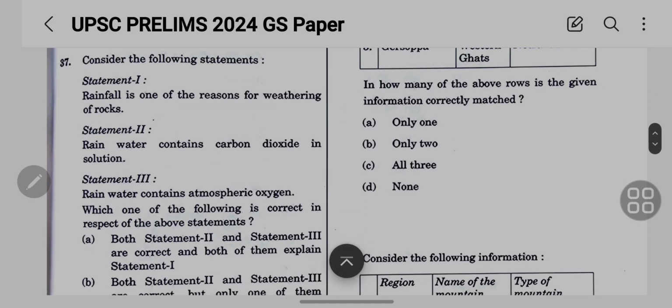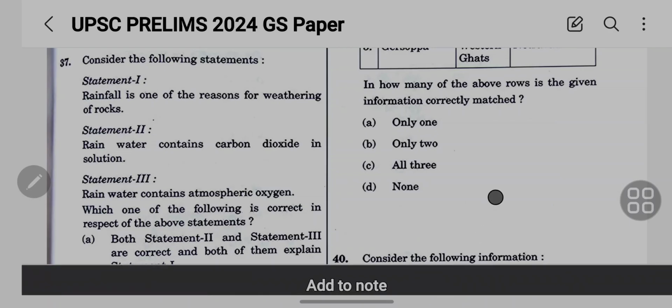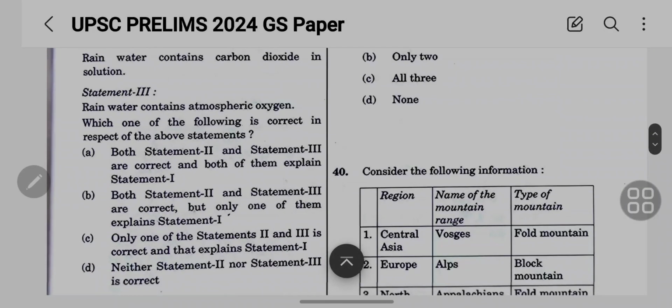Then come to the 37th question. Statement 1: rainfall is one of the reasons for weathering of rocks. Statement 2: rainwater contains carbon dioxide in solution. Statement 3: rainwater contains atmospheric oxygen. Which one of the following is correct in respect of the above statements? A: statements 2 and 3 are correct, and both of them explain statement 1. B: both statements 2 and 3 are correct, but only one of them explains statement 1, etc.